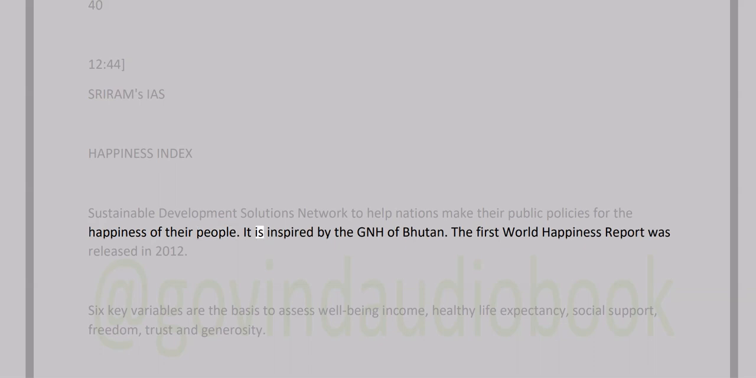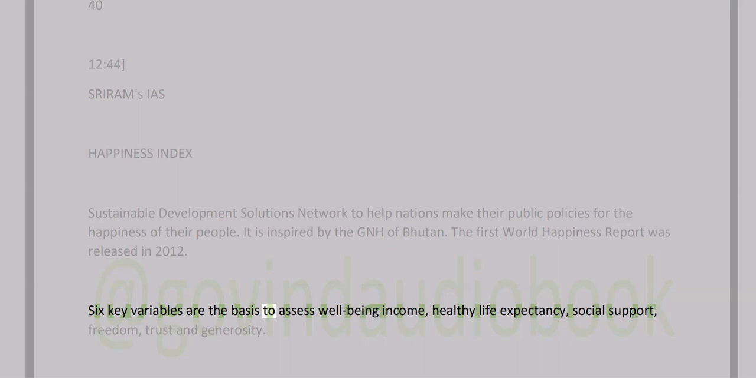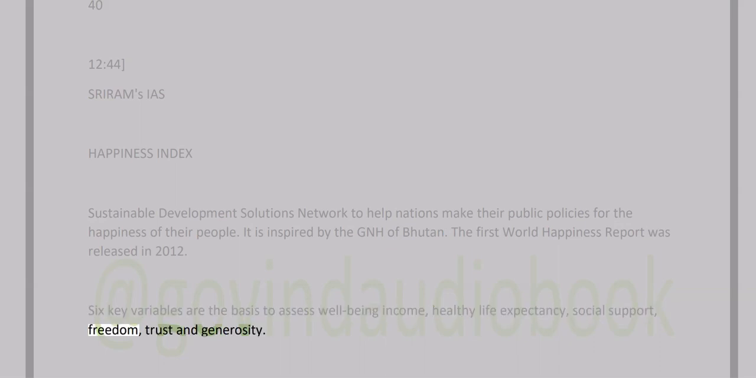It is inspired by the GNH of Bhutan. The first World Happiness Report was released in 2012. 6 key variables are the basis to assess well-being: income, healthy life expectancy, social support, freedom, trust and generosity.